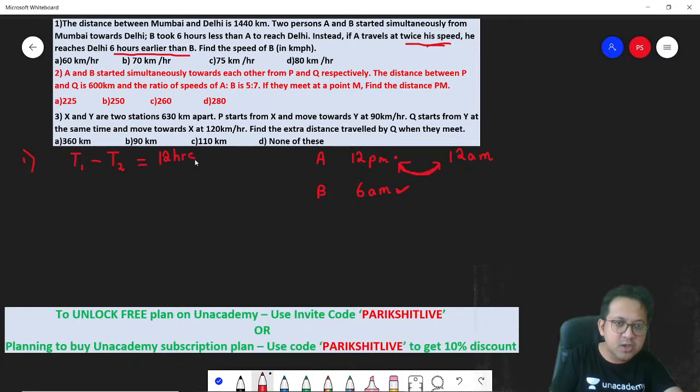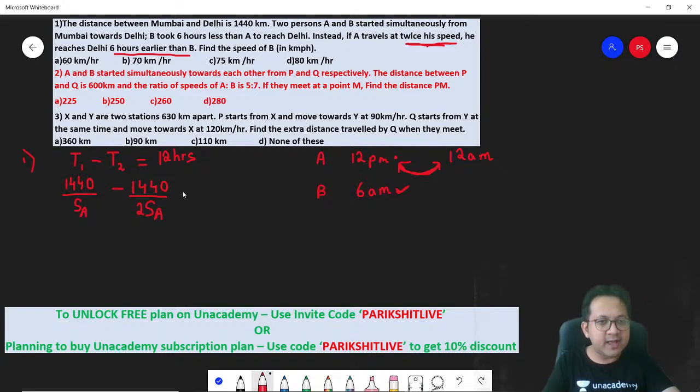Correct? So what is time? Time is distance by speed. Distance is directly given to us, 1440. Let's say the speed of A is SA, minus second case, time is again distance by speed. Distance is 1440. Speed is, remember, A has doubled its speed. It is twice the speed now. So twice the speed would mean 2 times this, correct? And this is equal to 12.